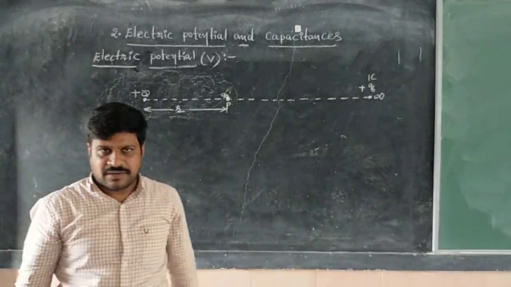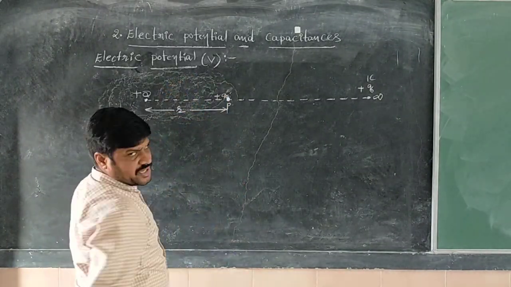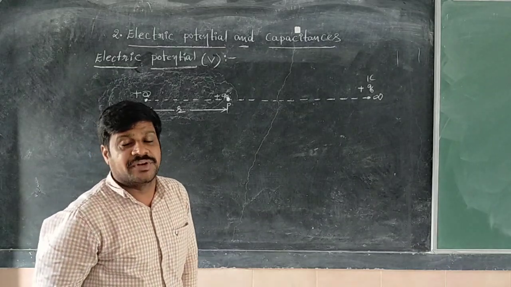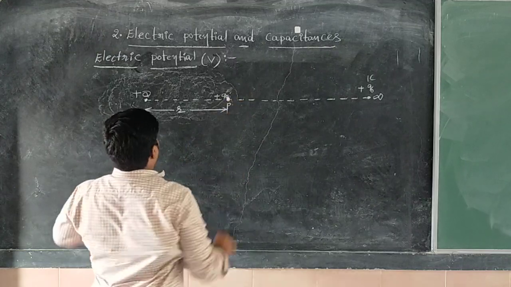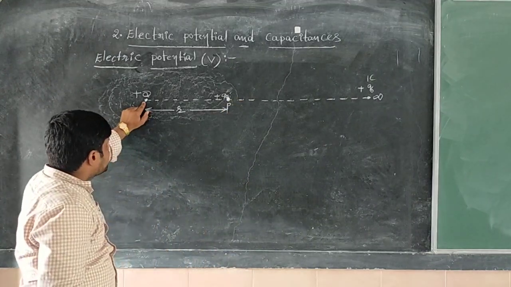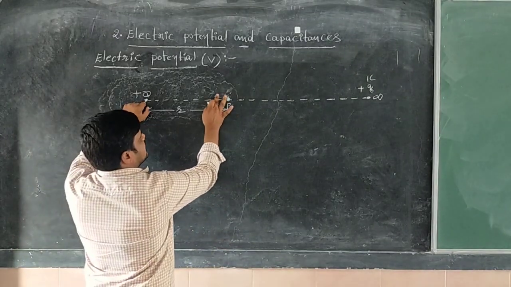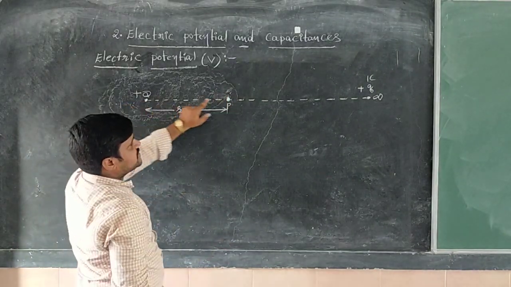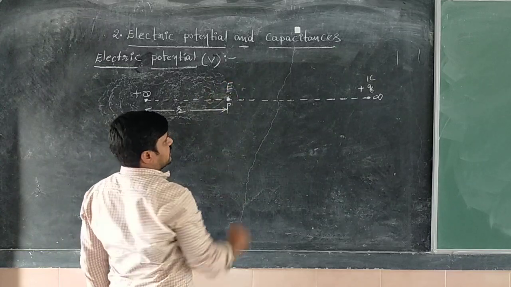In that case, what happens? This is the positive charge, a unit positive charge. Here at this point, just look here. This is nothing but the capital Q charge. Due to this capital Q charge, at this point, the electric field is nothing but E.